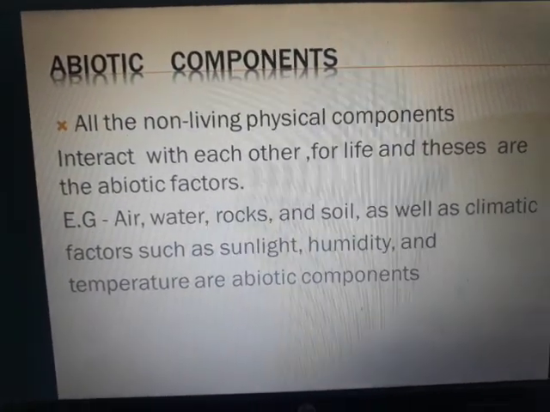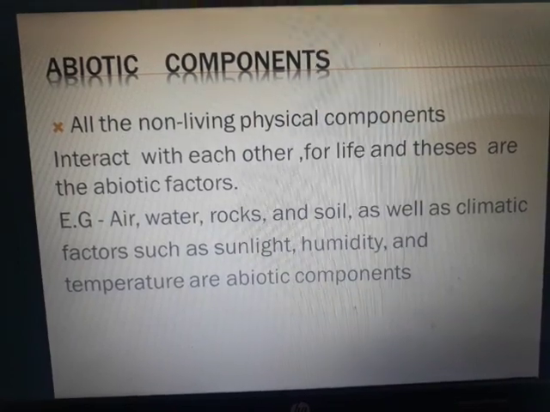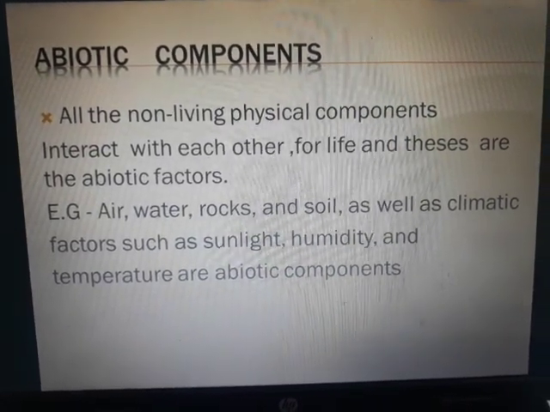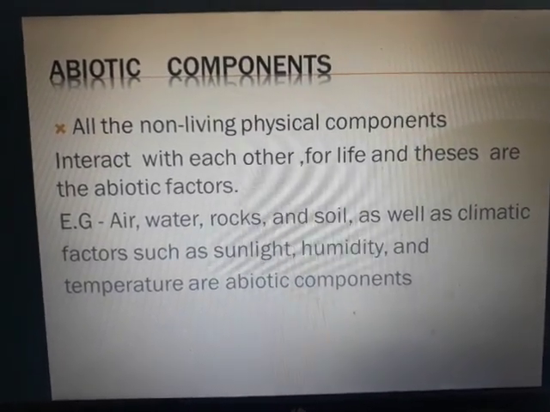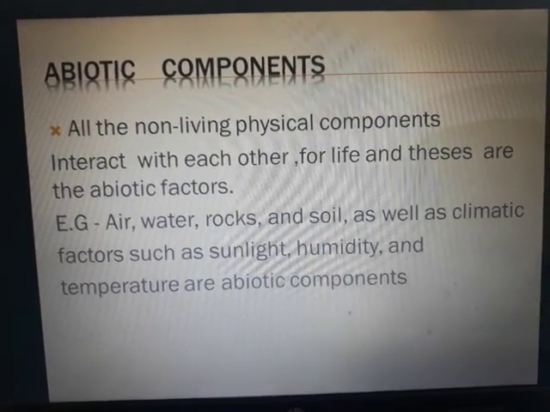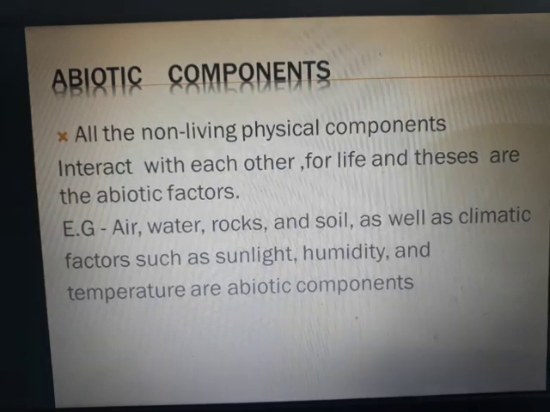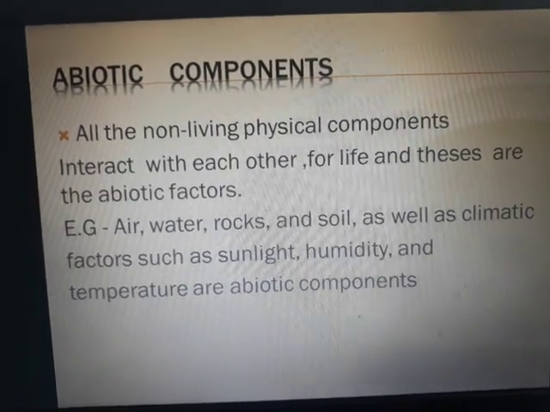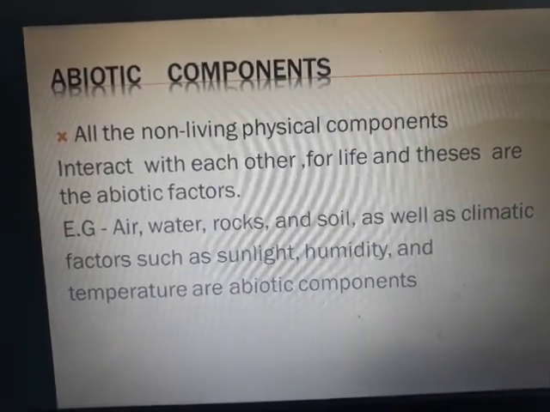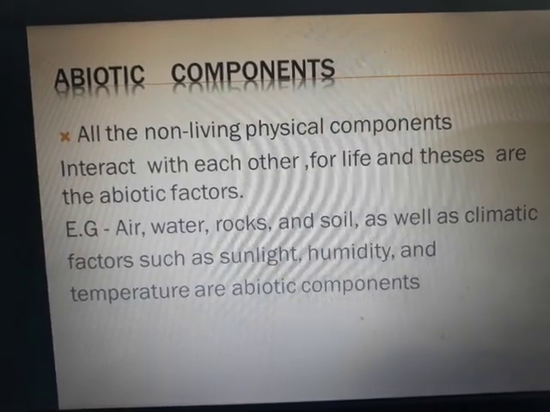Abiotic components. All the non-living physical components interact with each other for life, and these are the abiotic factors. Okay, what will come under non-living? Air, water, rocks, soil, as well as climatic factors such as sunlight, humidity, temperature are abiotic components.